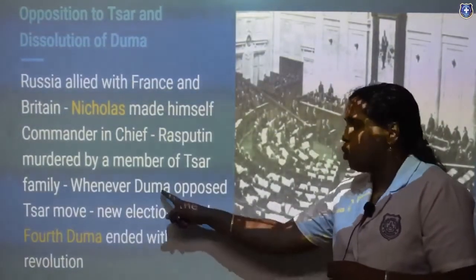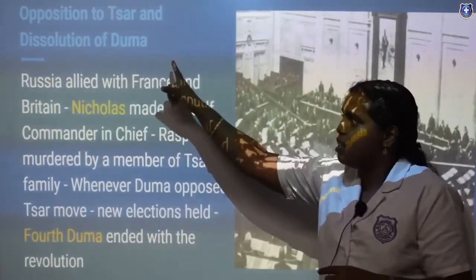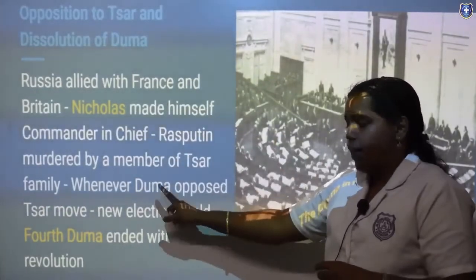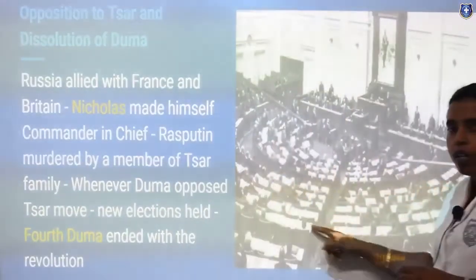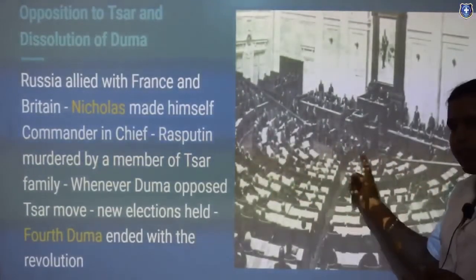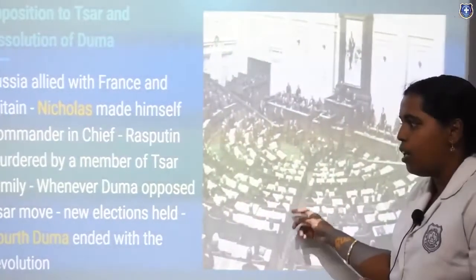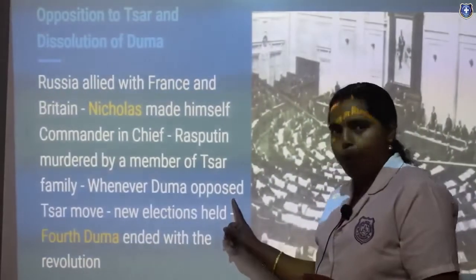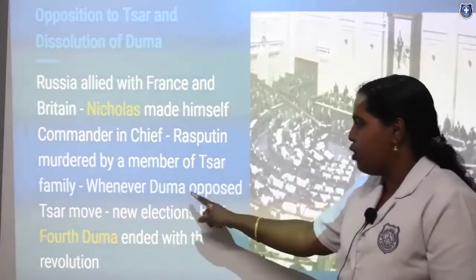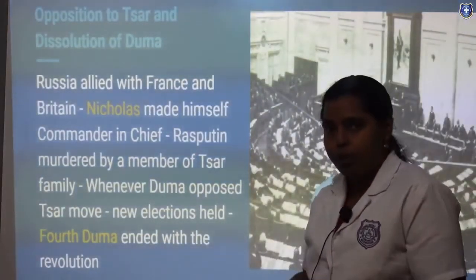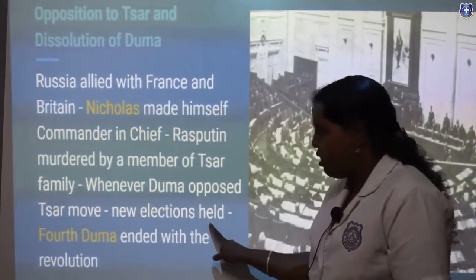Finally, the Duma, I already mentioned, dissolution of the Duma. Whenever wrong or unsatisfactory reforms were brought out in the Duma, the Duma was opposed, and when the Duma was opposed it would be dissolved and new elections would be held.